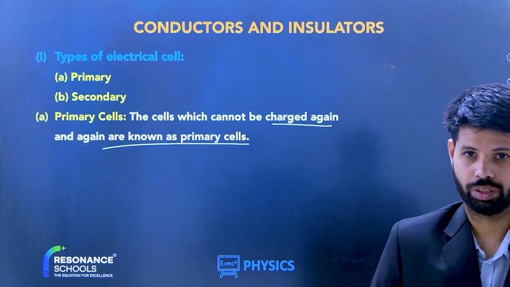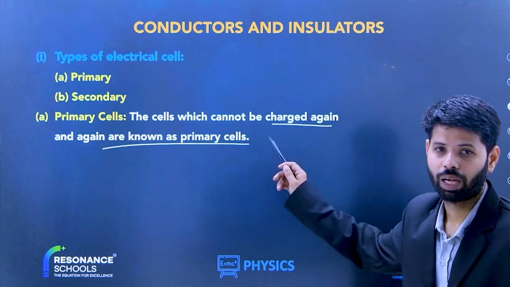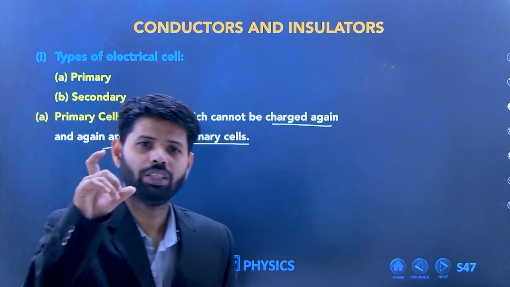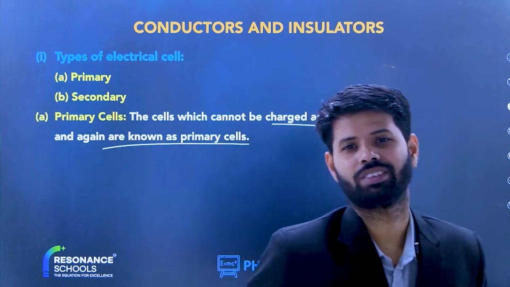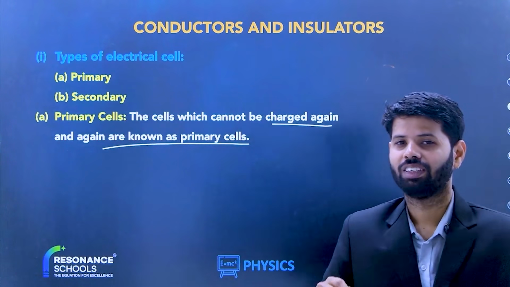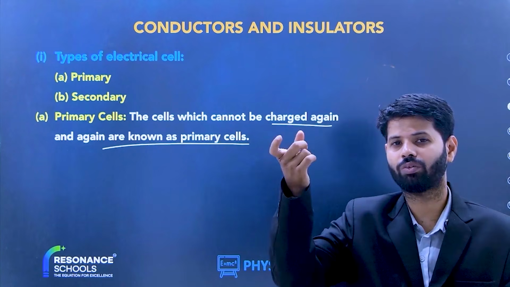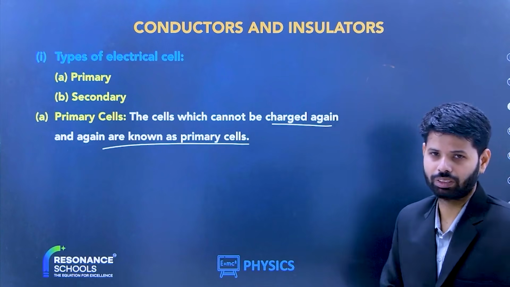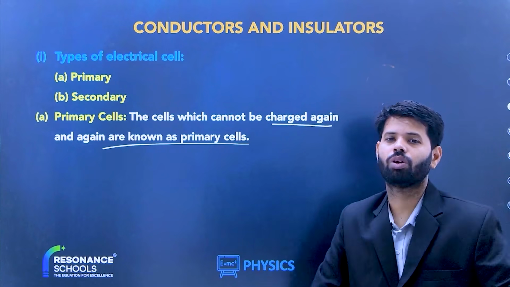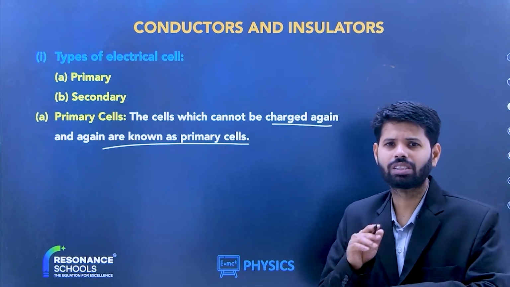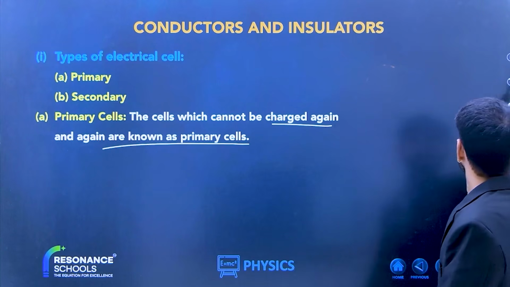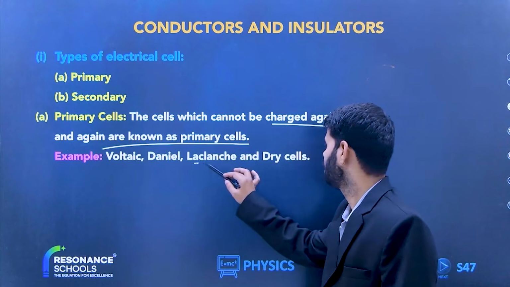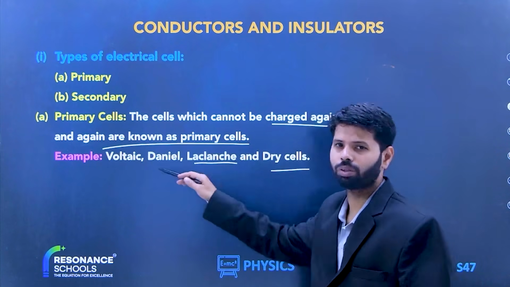Yeah, don't interrupt the class. Now, primary cells are those cells which cannot be charged. But you have seen those cells, right? The cells which we use in the watch. In our homes, once the watch battery is not working, we generally throw it. Day-to-day normal cells. Those cells are also primary cells. Now the examples are voltaic, Daniell, Leclanche and dry cells. You will study all those cells.